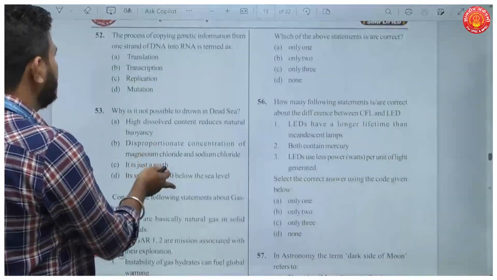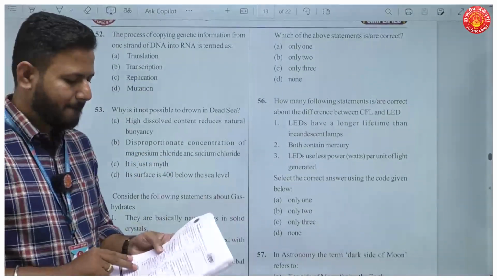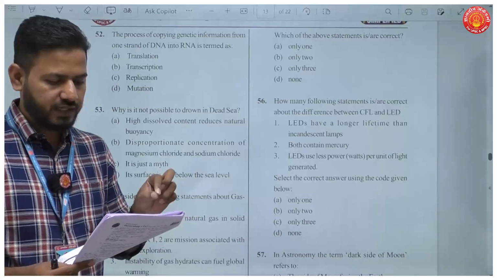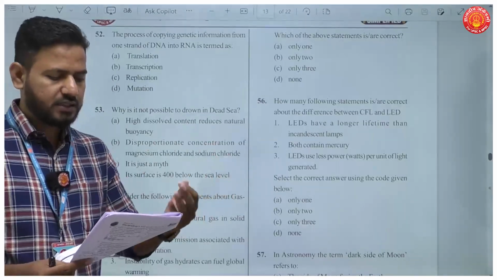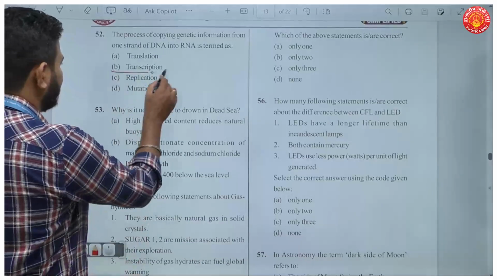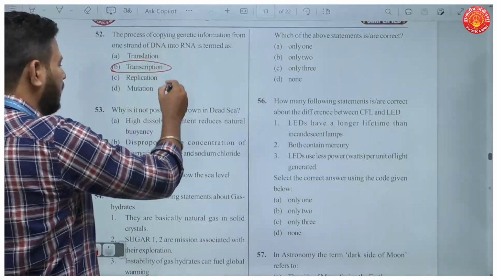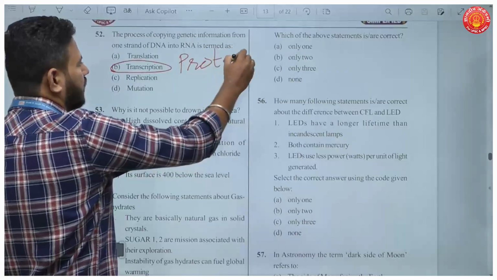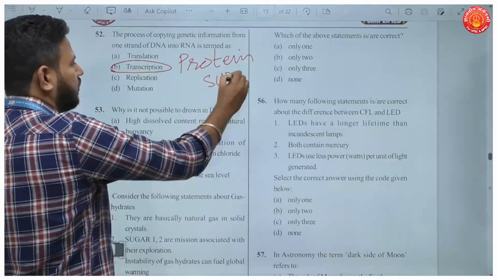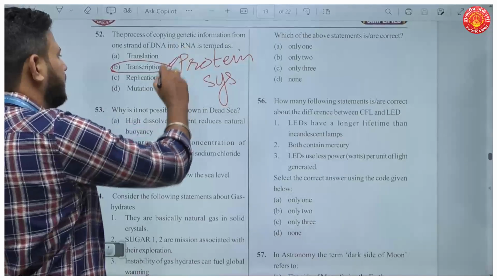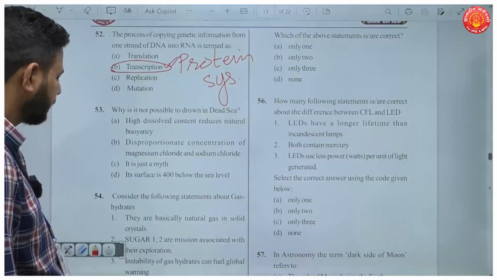Now, question number 52. The process of copying genetic information from one strand of DNA into RNA is termed as what? Now, this is known as transcription, and these are all the steps of protein synthesis. Right? These are all steps of protein synthesis. Okay? So, transcription is the answer here.